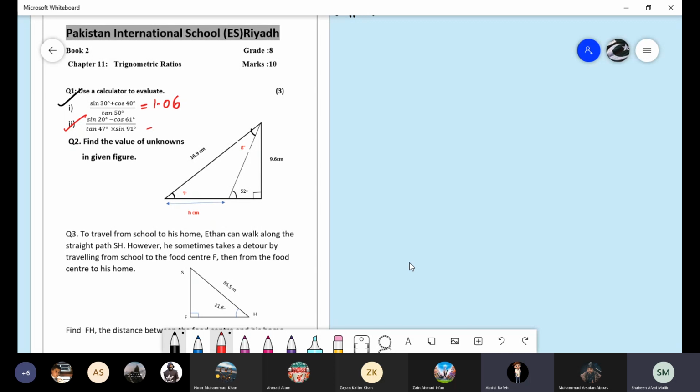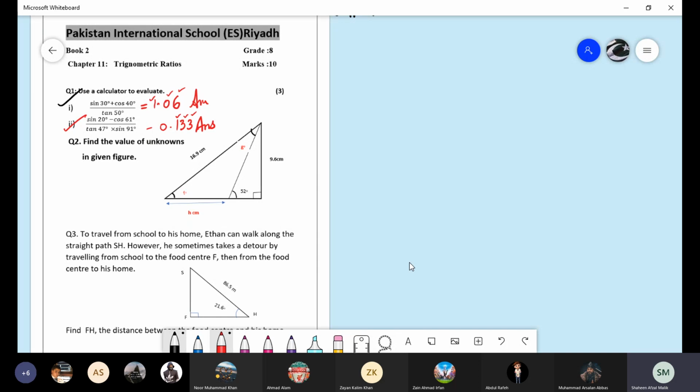And what is the answer for the second part? The second part answer was -0. As we are not counting the starting 0, the answer should be -0.133. As I told you, you have to give your answer up to 3 significant figures. So these are the 3 significant figures because we are not counting the starting 0. When the 0 is coming in between, we have to count that 0. Significant figures means we are not looking at the decimal, only the first three values we have to take. If the 0 is coming at the beginning, we ignore that 0, but after that we start with the next value.